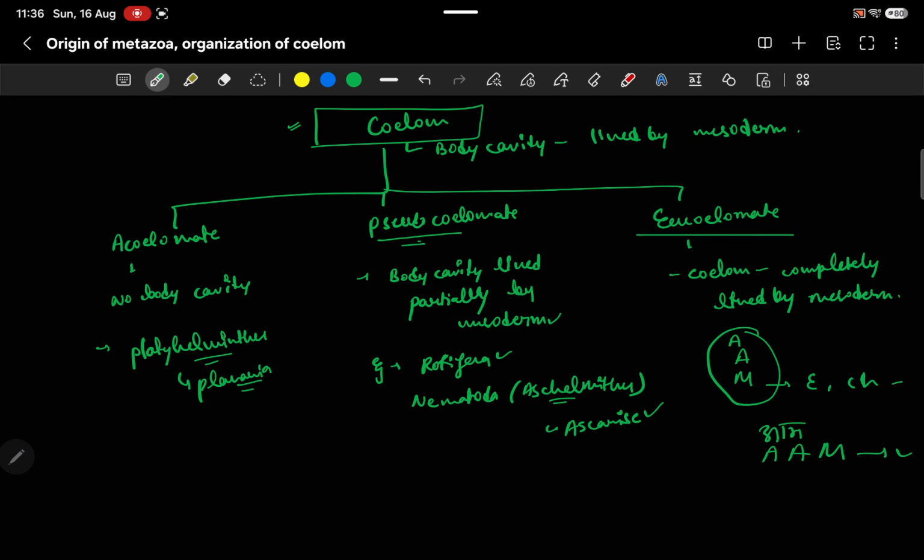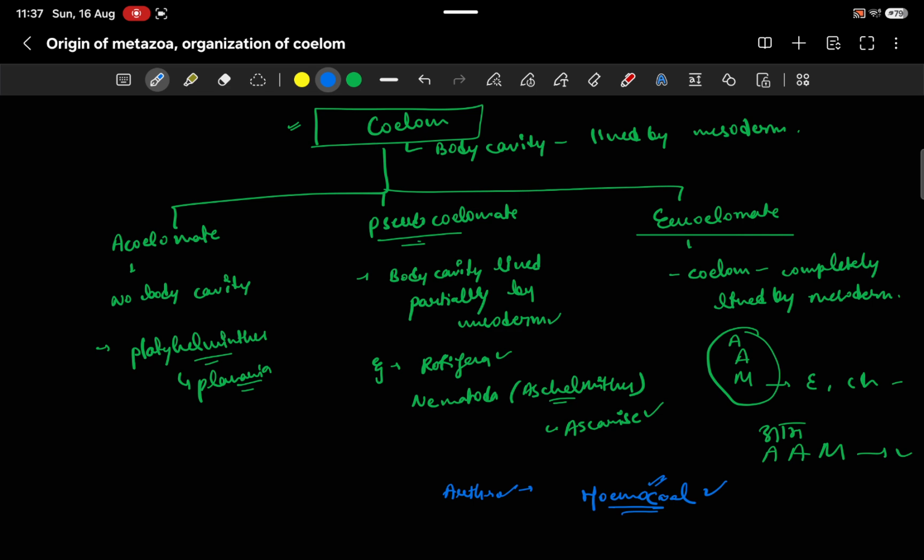Now the most important thing that people don't know: in arthropoda we see a reduced coelom. A cavity bigger than the coelom is present in arthropoda, known as hemocoel. The prominent cavity found in arthropoda is the hemocoel. The coelom is present, they are true coelomates, but the prominent cavity is the hemocoel.